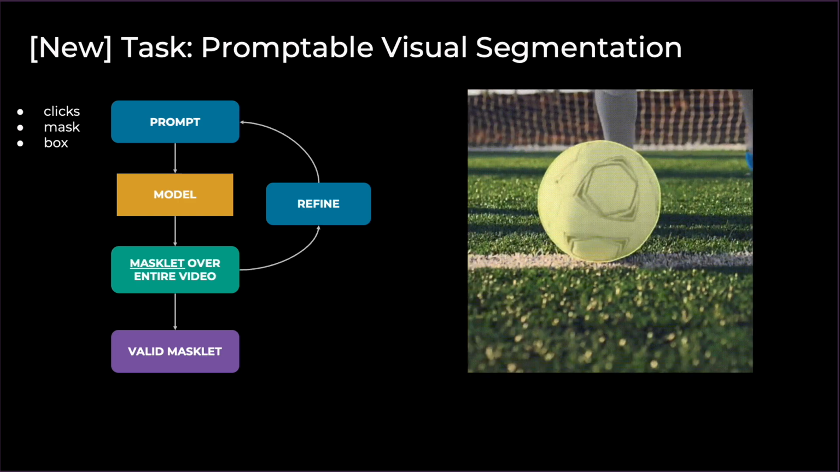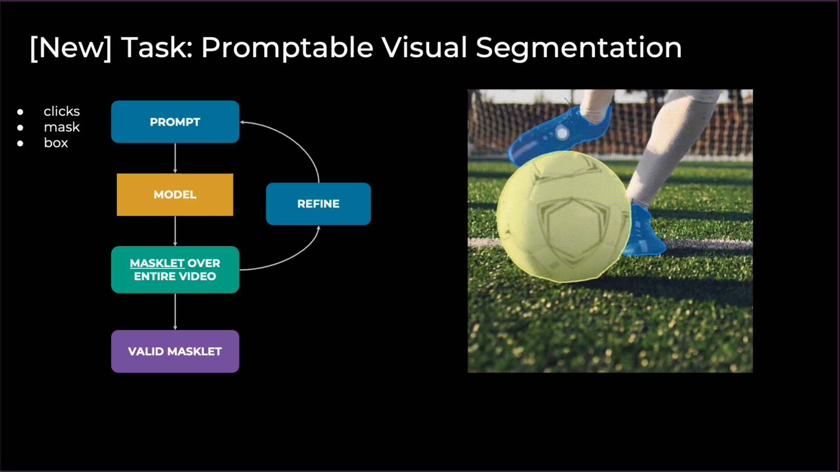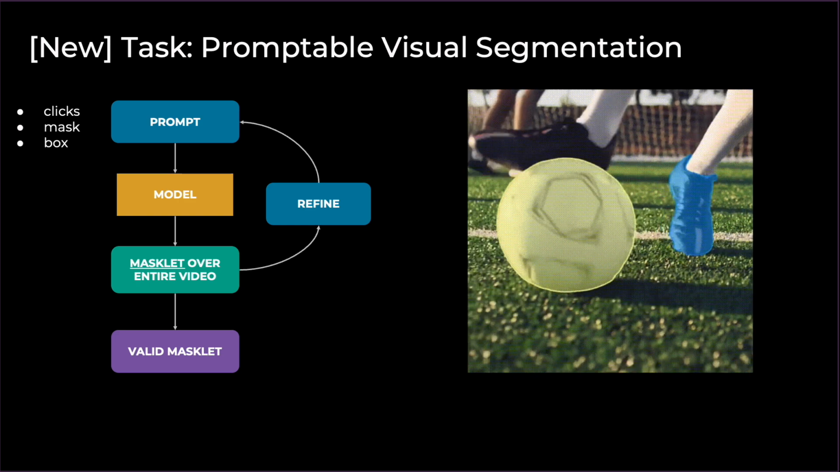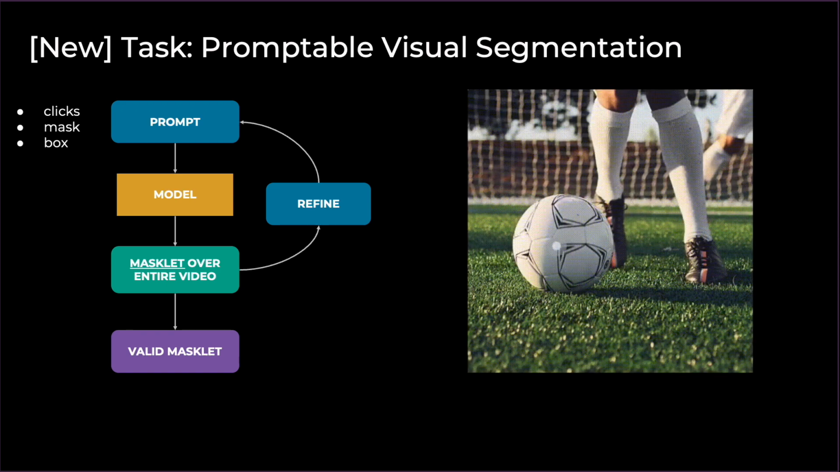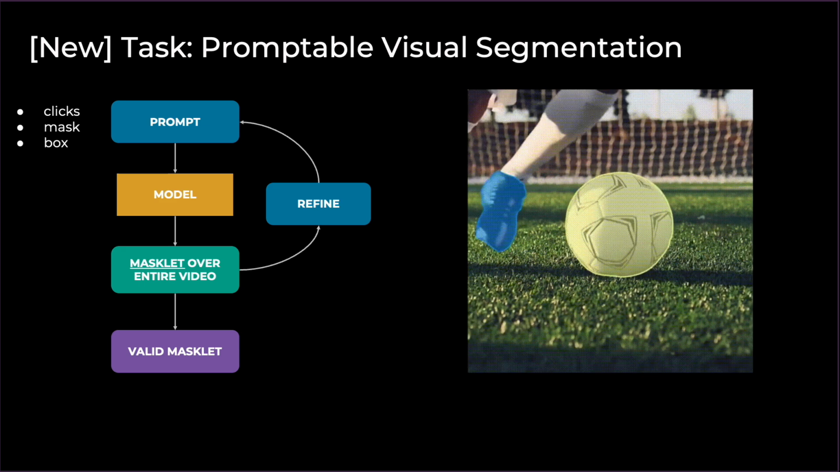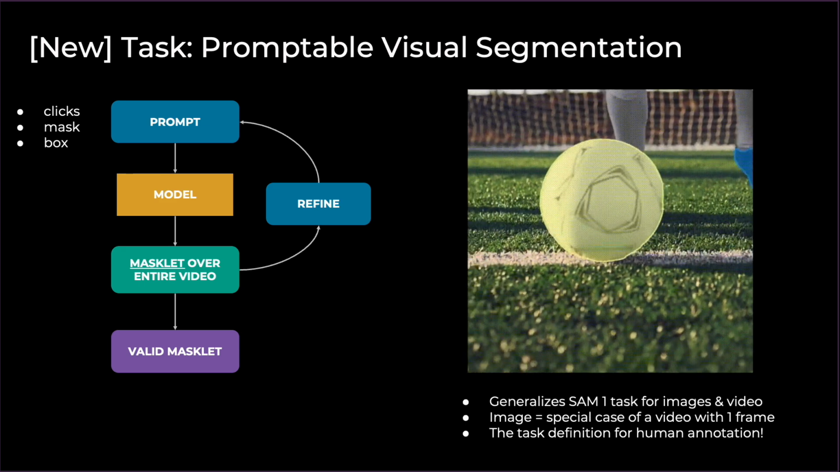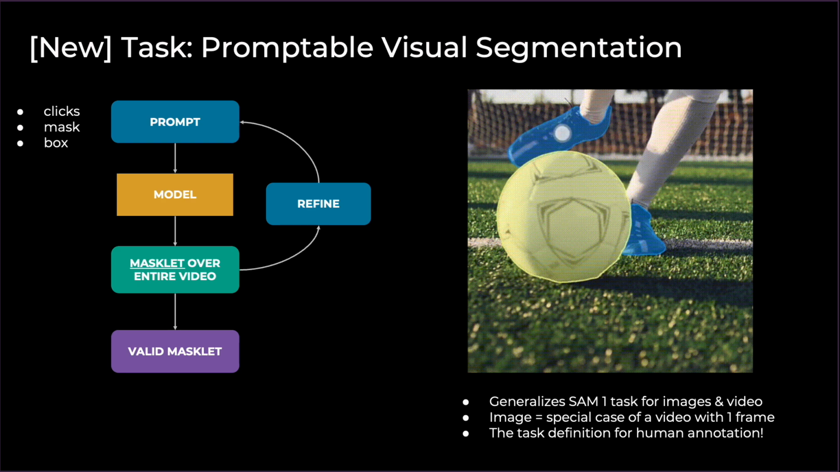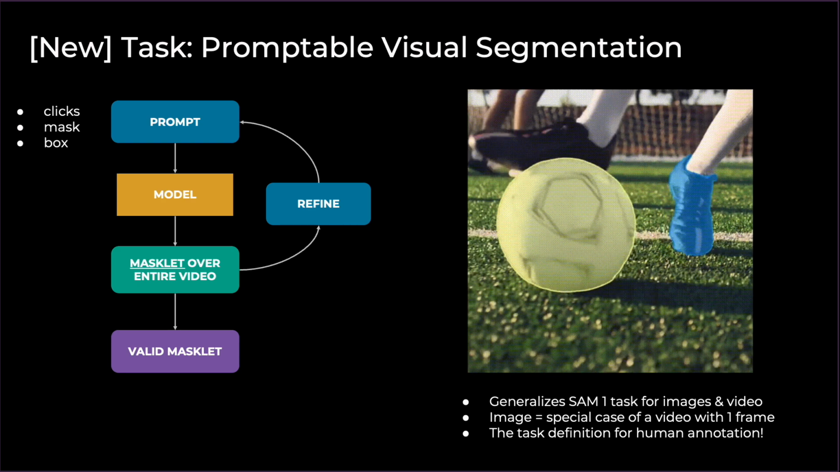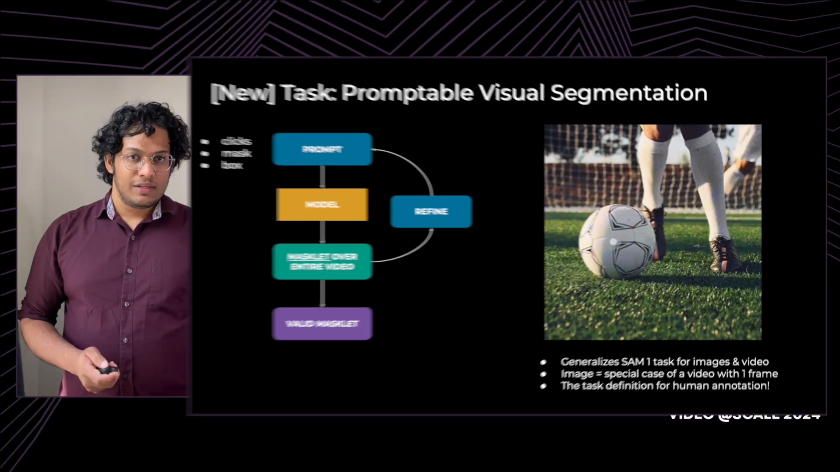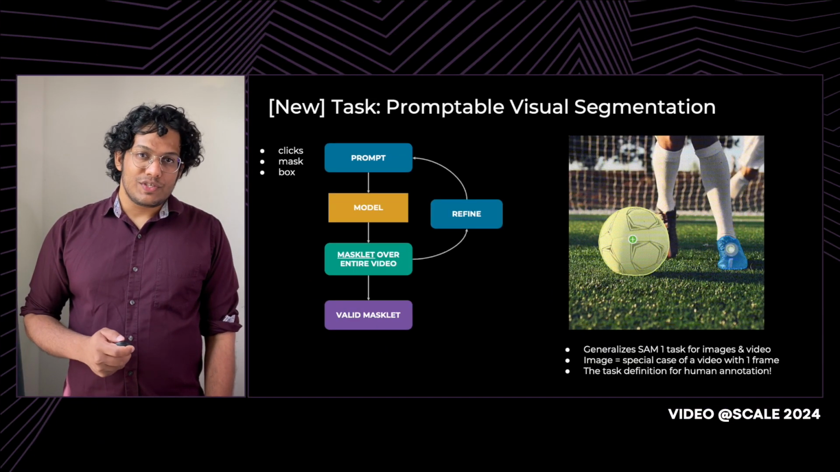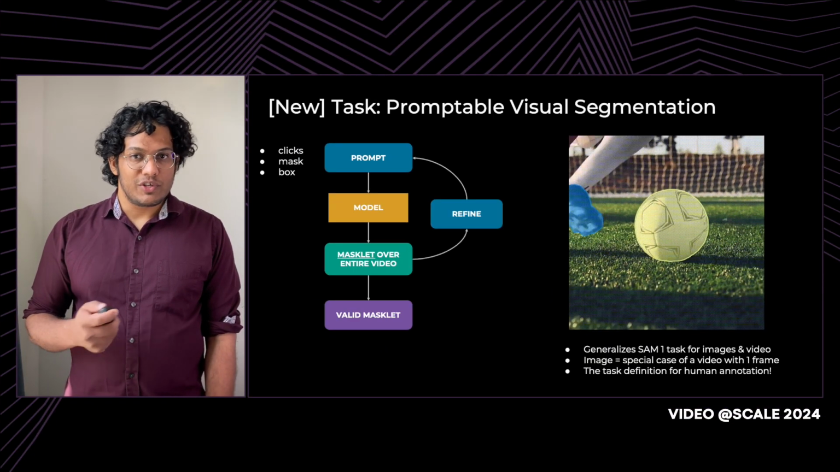So for example, here the left shoe and the football are expected to be segmented, and maybe there's a mistake at some point down the line where a negative click can fix it. So this is an example of interactive refinement. Notice that this task generalizes the SAM1 task for images as well as videos. Here, image is basically just a special case of a video with one frame. Notice also that the task definition is exactly what you'd expect from a human annotator.